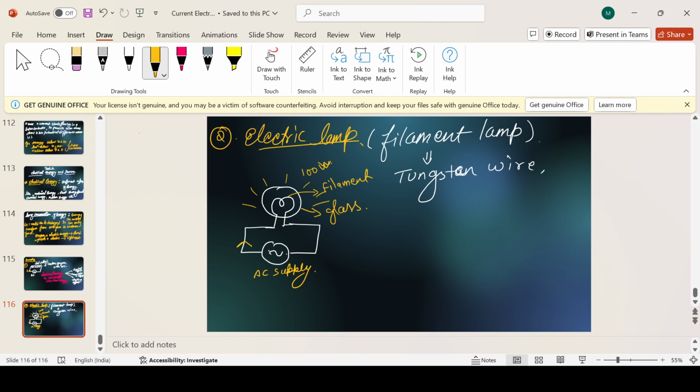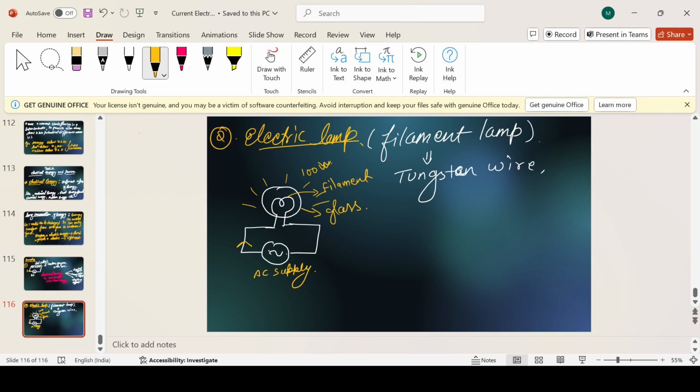Which gas is inside the glass? The glass has a very high melting point, so it doesn't break.